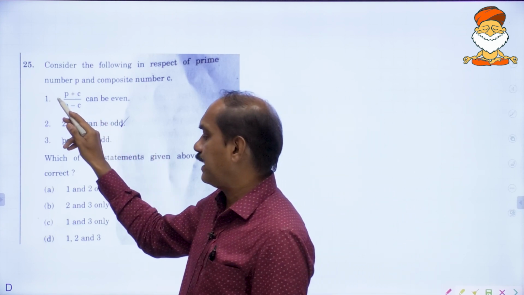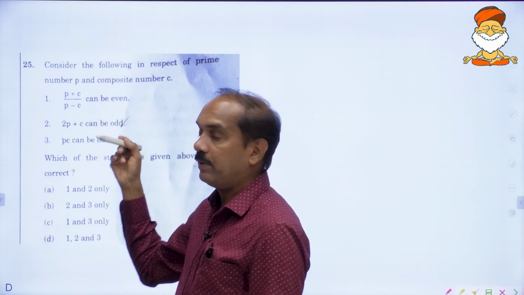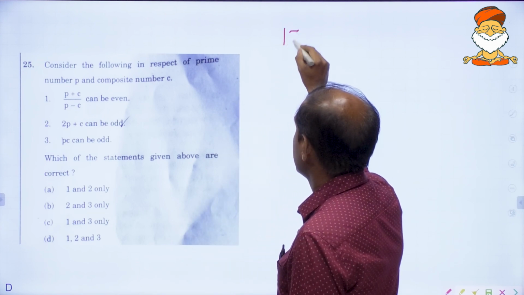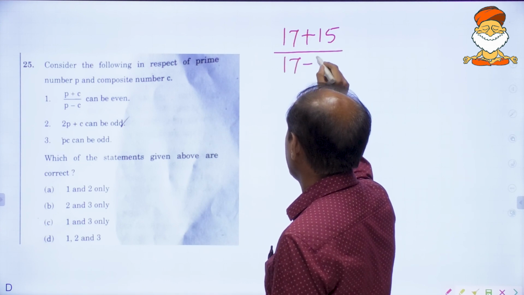So the first statement says (P plus C) divided by (P minus C) can be an even number. Let's take 17 plus 15, 17 minus 15.